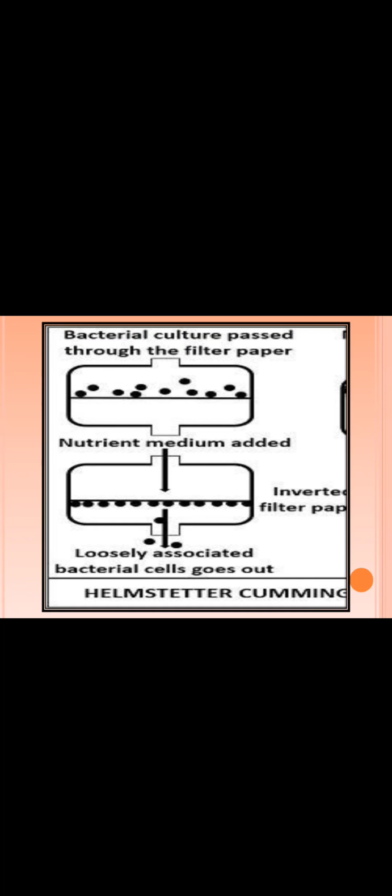The other technique is that I will have the same Helmstetter setup, and then I place a filter pad. Now the filter pad is such that the pore size is such that the normal sized bacteria get entrapped here. So such a kind of filter pad I will select. What I do is, now I have a culture with me in which the organisms are growing randomly.